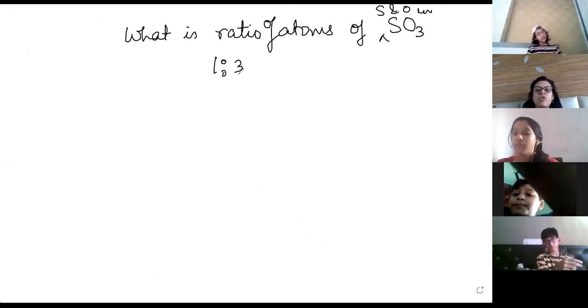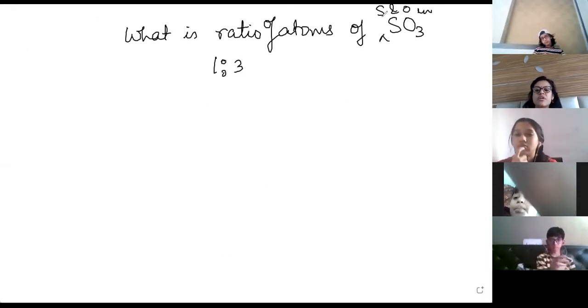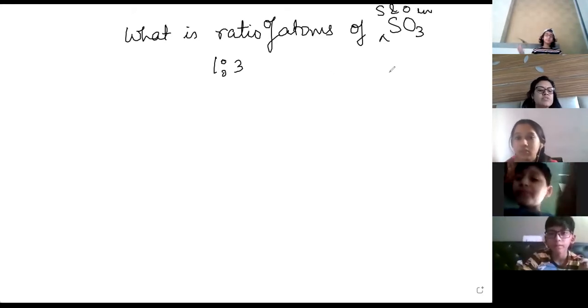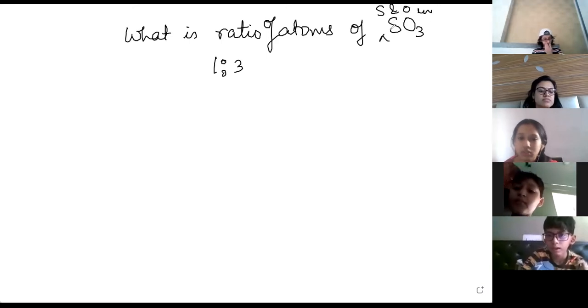Okay, how many sulfur atoms are there? 1. How many oxygen atoms are there? 3. How many total atoms are there? Then 4. Ma'am, how did 1 come? The 3 over here is the number of atoms. When nothing is written, it means 1.